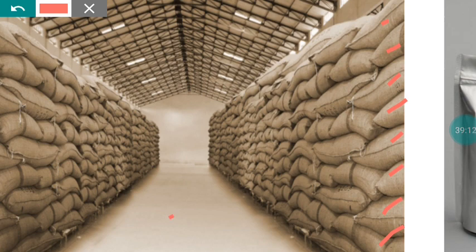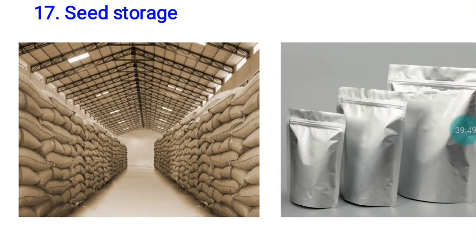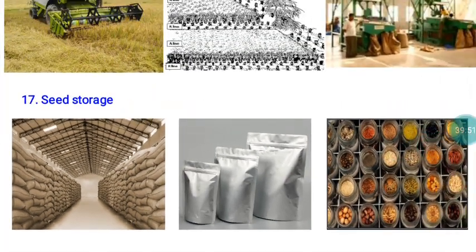And also we have to store the seeds in a cool and dry environment. At any cost we should not place the seed bag directly on the concrete floor. It should be kept on the wooden pallets. Similarly, once in 3 years we have to do restacking. Whatever materials are at the top, we have to put at the bottom, and whatever packs are at the bottom should go to the top. That way we can avoid static pressure related issues. So this also we have to ensure. If you want to prolong the shelf life of the seeds during storage for a longer period of time, they should be stored under cool and dry environments.